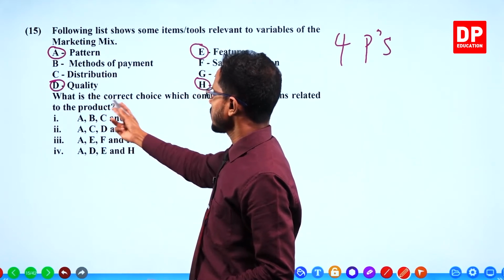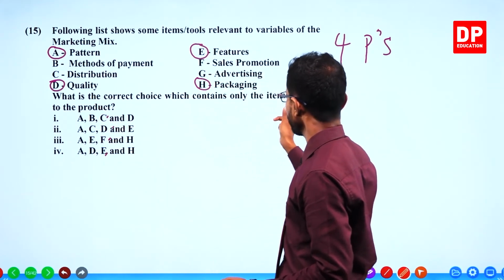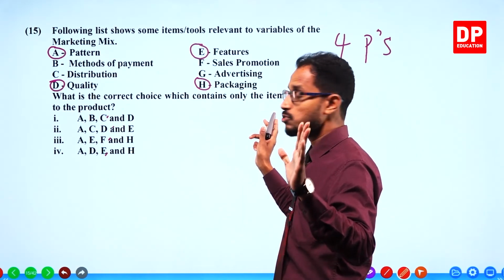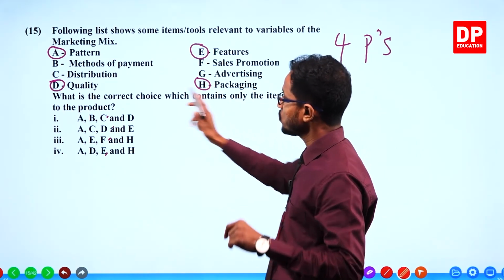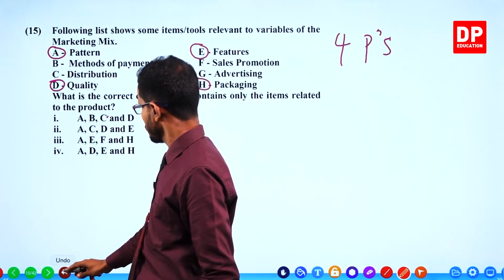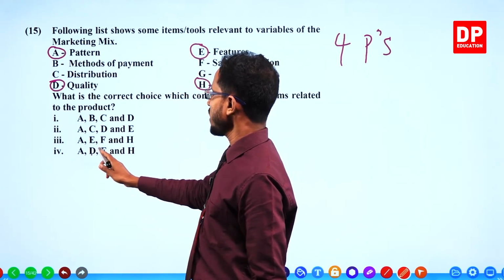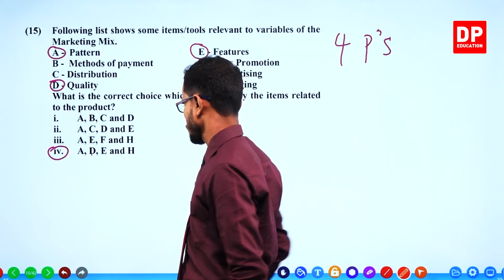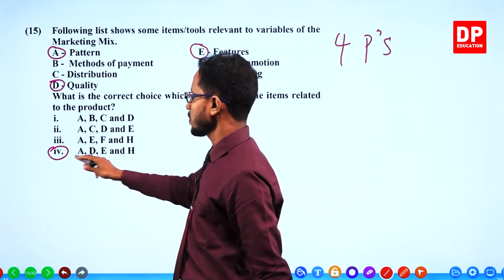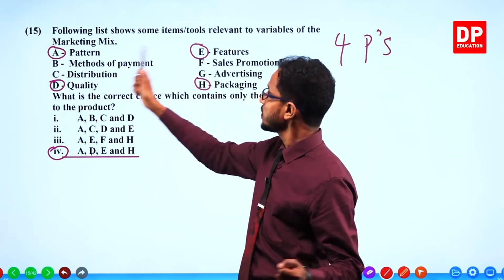What is the correct choice out of these 4 which contains only the items or only the tools related to the product? Now we know it should be A, D, E and H. A, D, E and H. There you go. A, D, E, H.